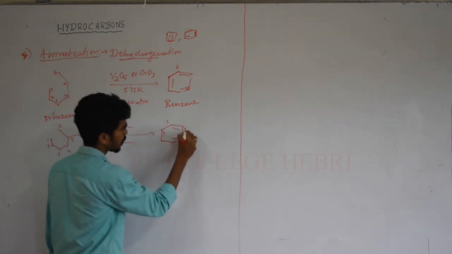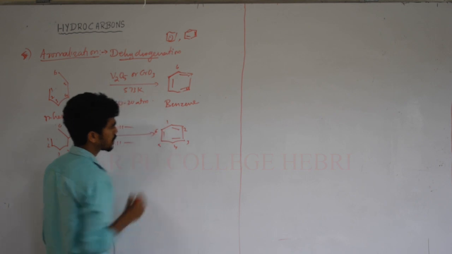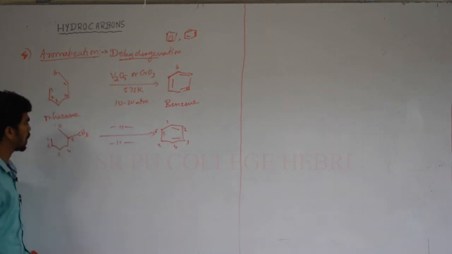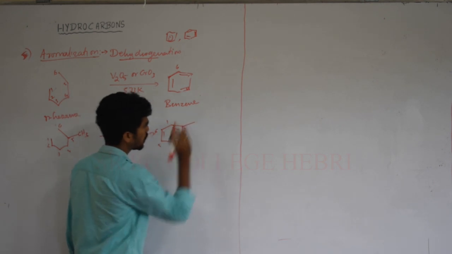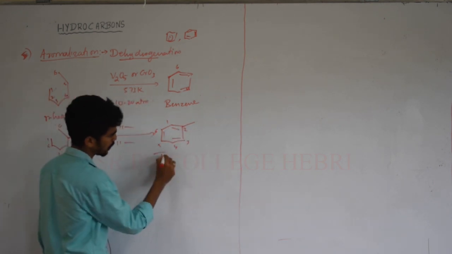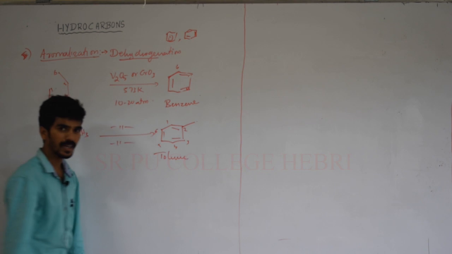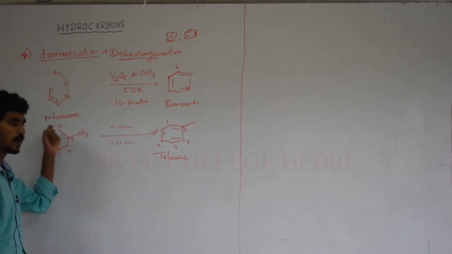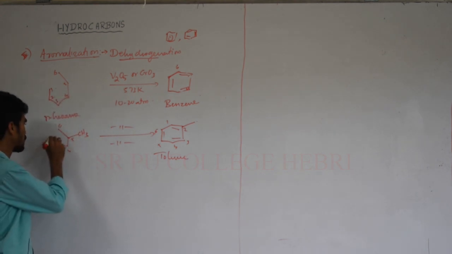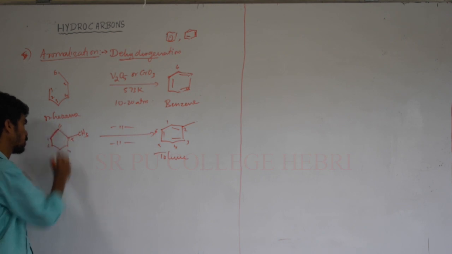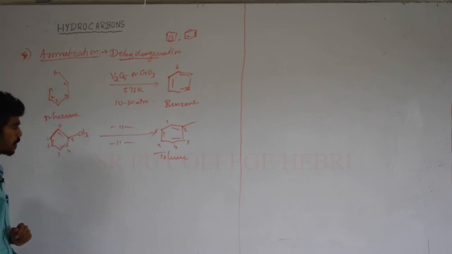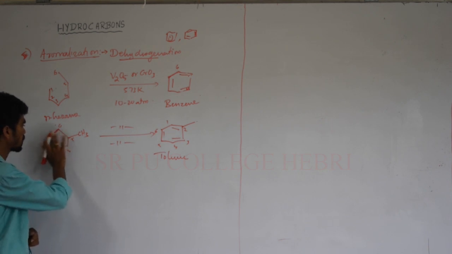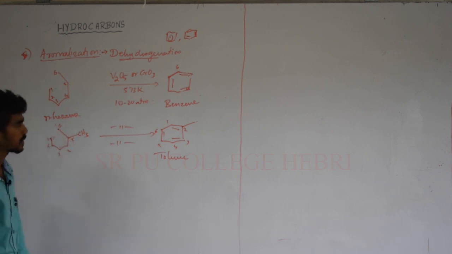I'll give the numbers 1, 2, 3, 4, 5, 6, and this carbon having the CH3 group, I can write here CH3 group. The name of this compound is toluene. Whatever substitution is present in an n-alkane, you should form a bond between the first and sixth carbon, with alternate single bond and double bond formation. This reaction is known as an aromatization reaction.